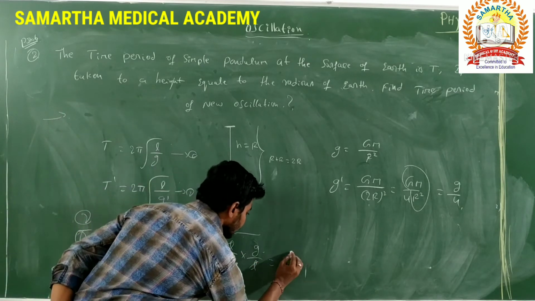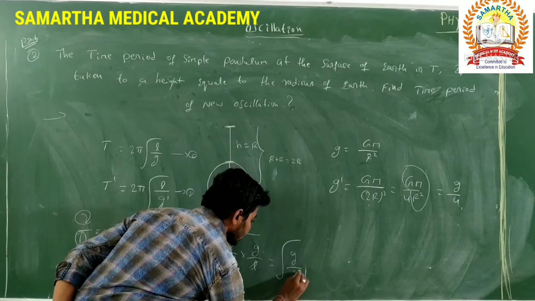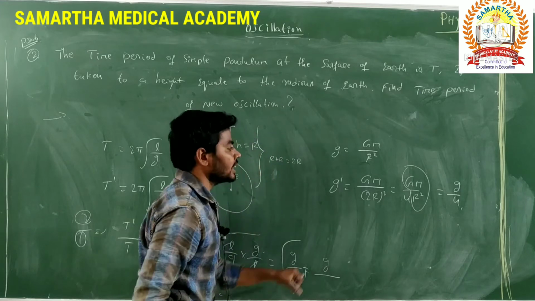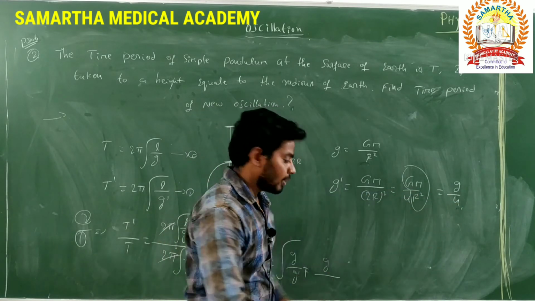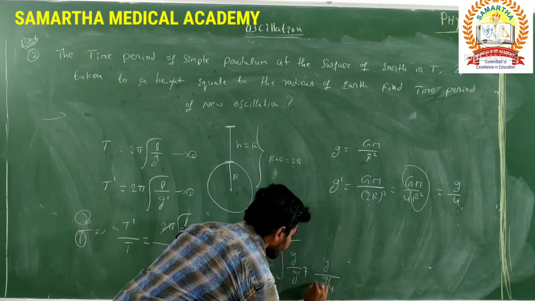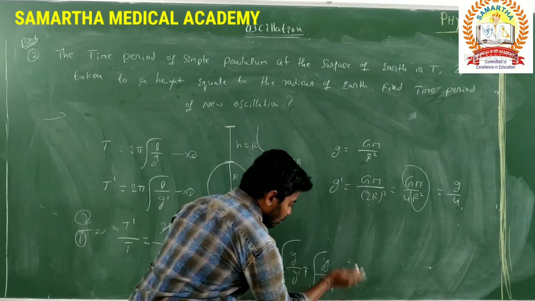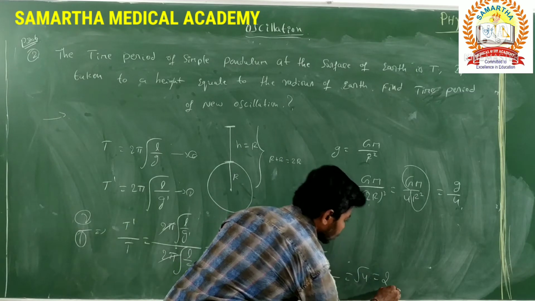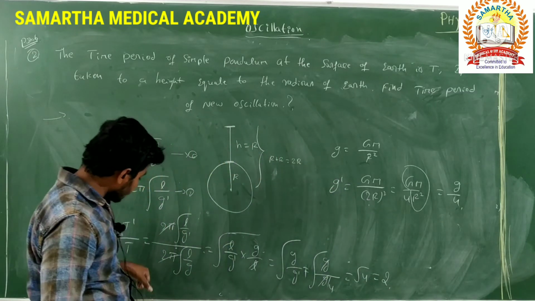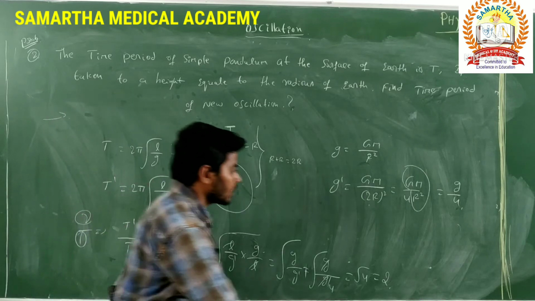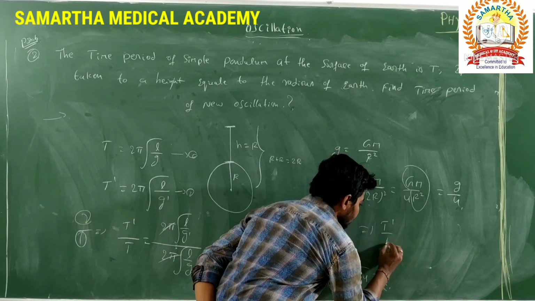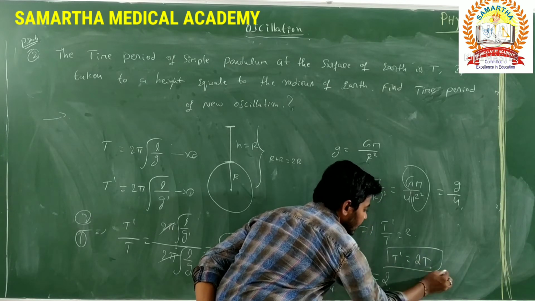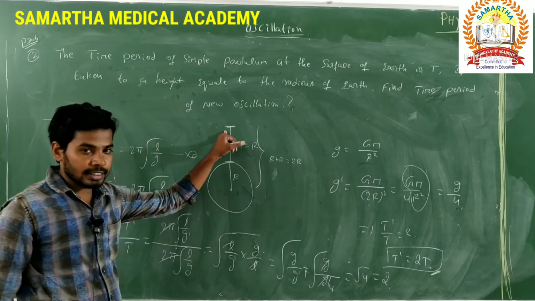Then remaining is square root of g by g dash. Here g by g dash is nothing but g by g by 4. The g gets cancelled. This 4 goes to the numerator, so it is equal to square root of 4. The square root of 4 is nothing but 2. Then we can easily find the time period at that certain height. T dash by T is equal to 2, then T dash is equal to 2T. This is the time period at a certain height.